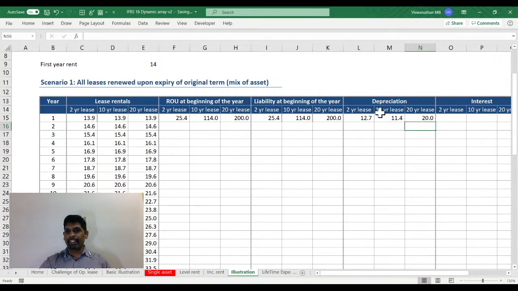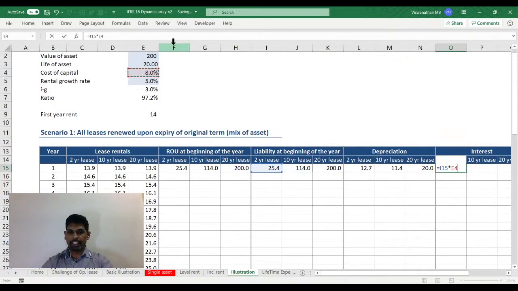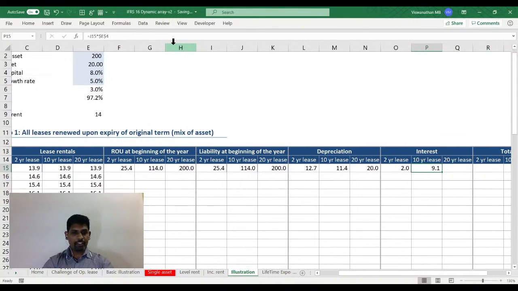So you can see here, the first year depreciation is 12.7 and 11.4, and for 20 years it is 10 million. What would have been my interest? 25.4 times 8 percent, 114 times 8 percent, and 200 times 8 percent.